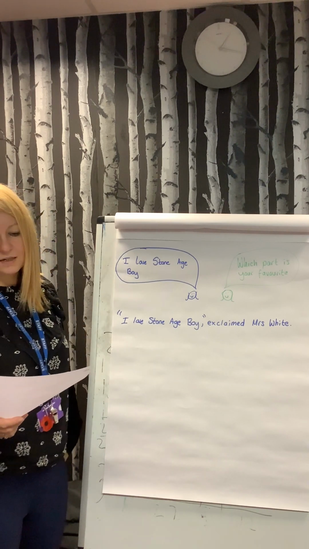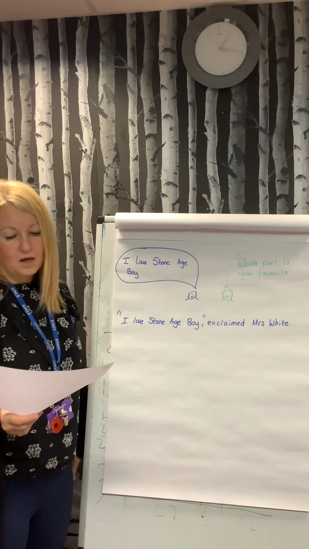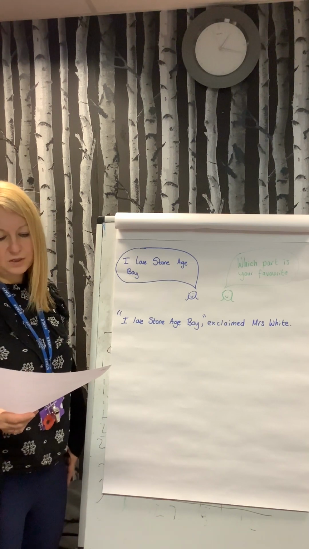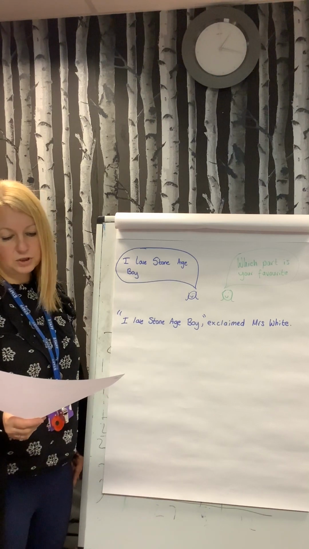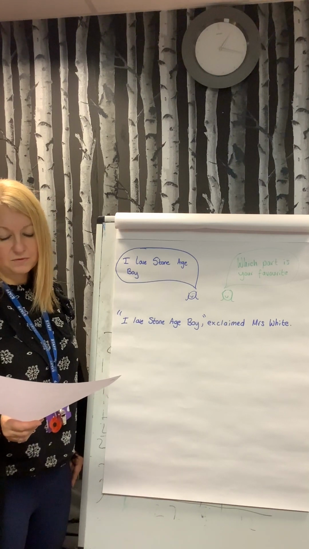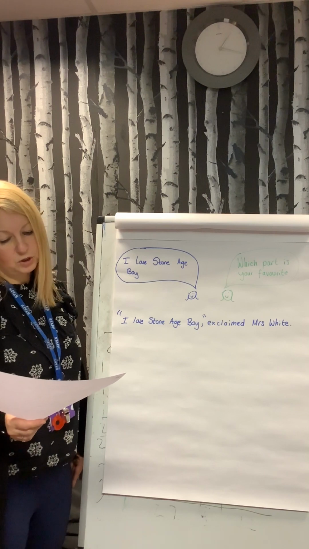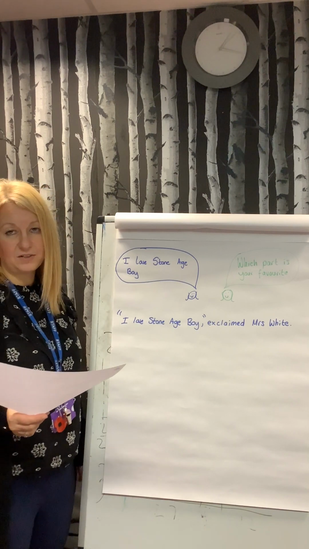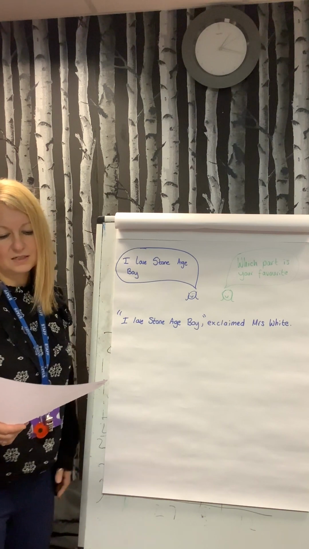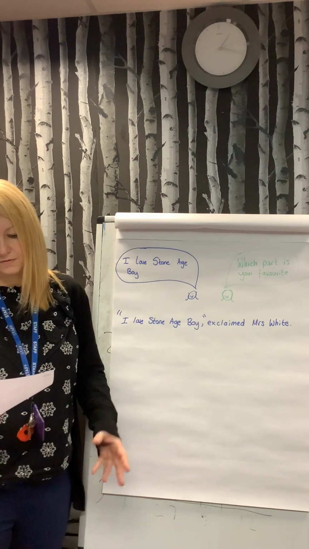We'd like to share with you our Spring 1 termly overview, and for English this term we're going to be looking at a text called Stone Age Boy. All children must be able to recall and summarise information from a text. Most children should retrieve and record information from a text, and some children could make and justify inferences using evidence from the text. That is on the reading side of things.